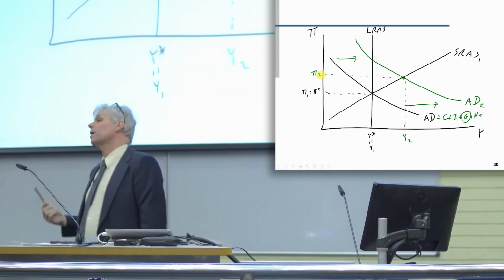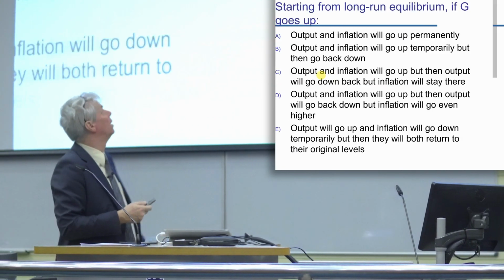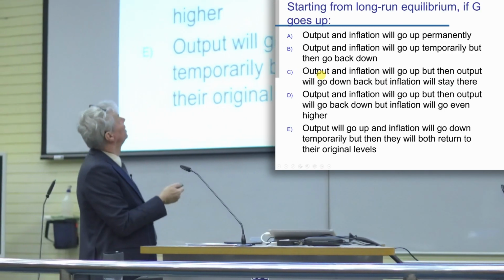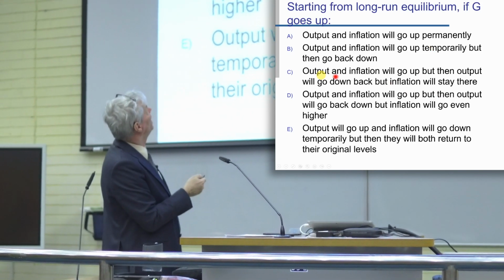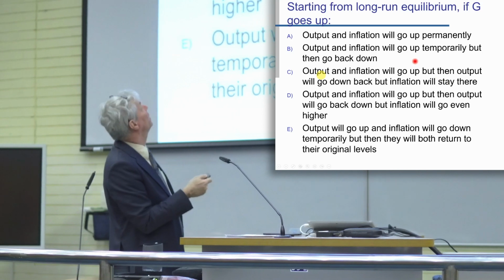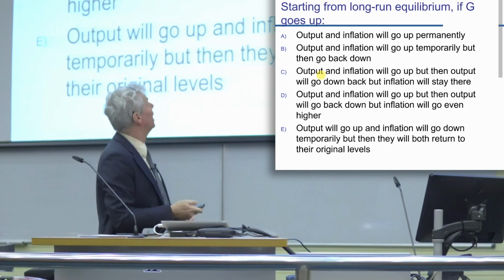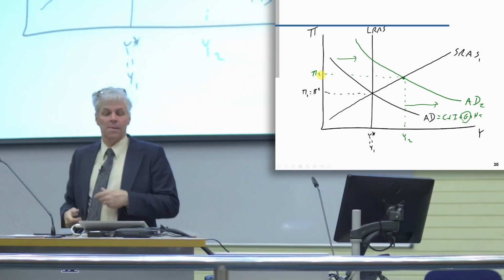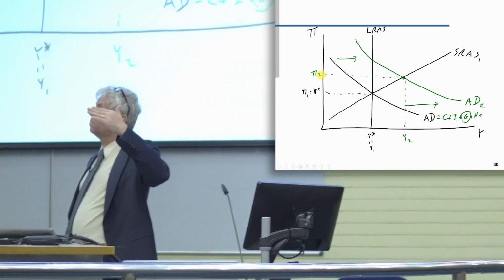And in this model, that's what they mean if we go back a page, when we say this temporarily, or what initially happens. So what do we have so far? Output goes up and inflation goes up.